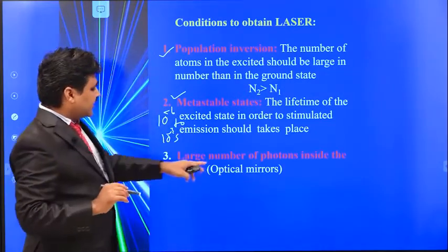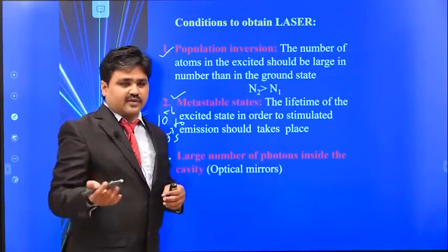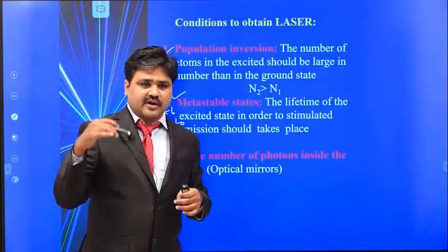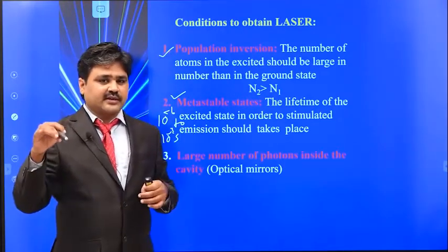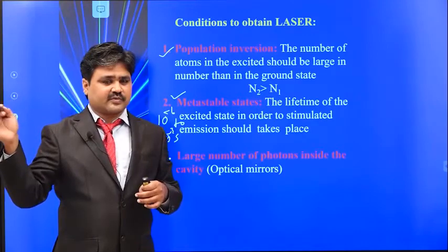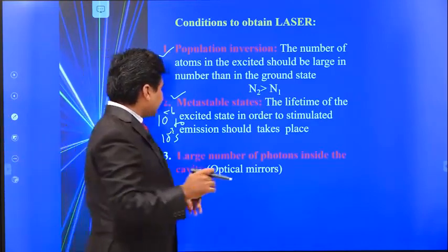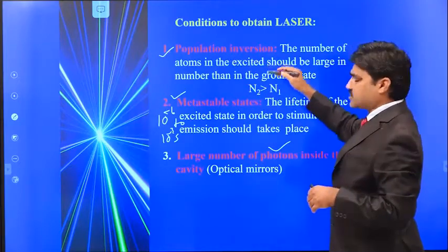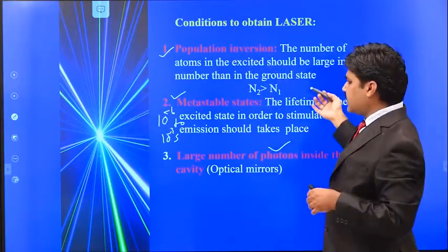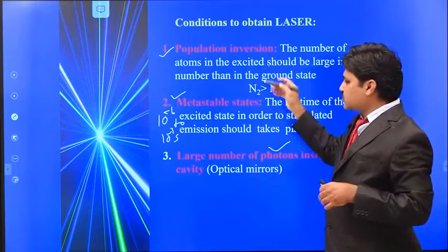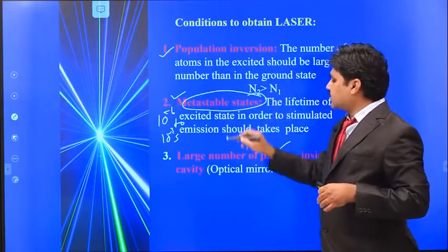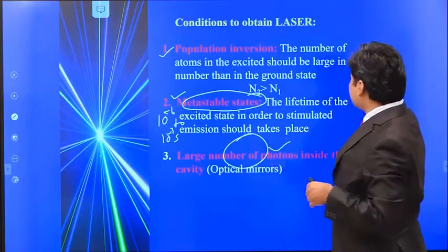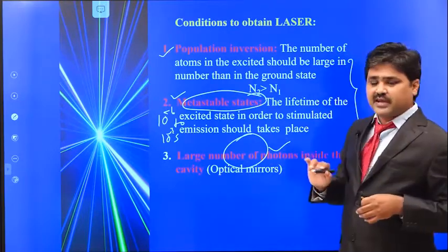Then we need a large number of photons. Why do we need photons? Because for stimulated emission to occur, we need an external photon. If we have the external photon, then only we can get the stimulated emission. So we need a large number of photons inside the cavity. So the first condition is population inversion, meaning we need the atoms in the excited state. The second is that these energy states should have a longer lifetime. And the third is that we need external photons to get stimulated emission. These three are the important conditions to obtain the laser.